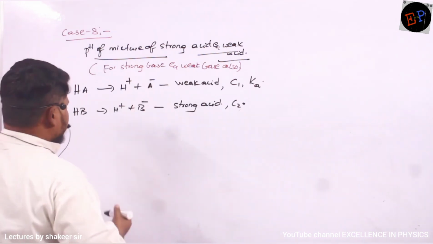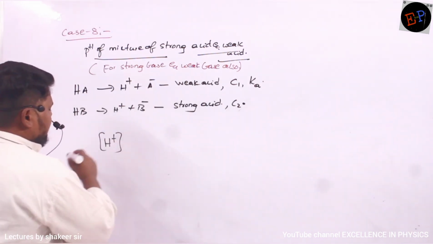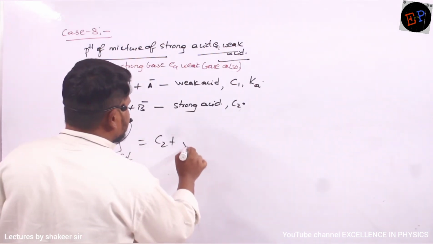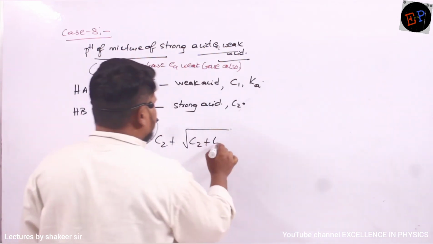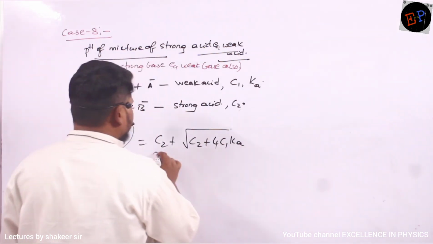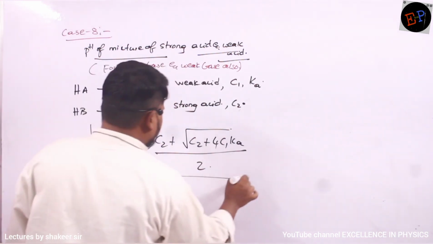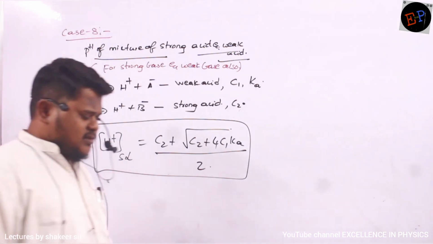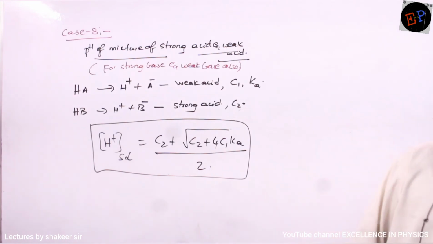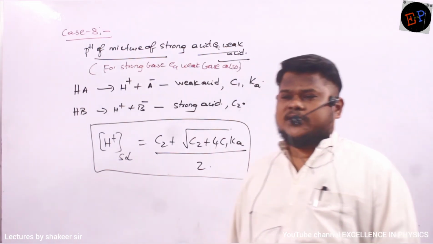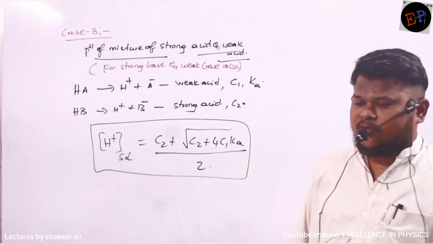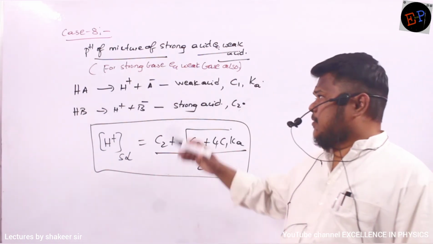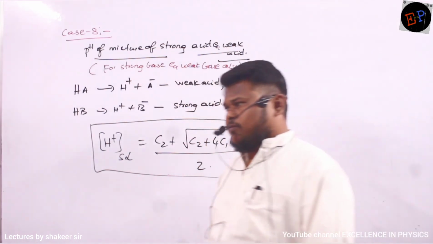So therefore, because this is an acid, I will write H plus ion concentration. H plus ion concentration of solution, how can I write? I can write C2 plus square root of C2 squared plus 4 C1 Ka, divided by 2. This is the equation. Able to understand? So by this equation, we can calculate the concentration of solution if the mixture we are taking is one strong acid and the second one a weak acid. And the same formula you can use for OH minus concentration of solution also, for a mixture of strong base and weak base.